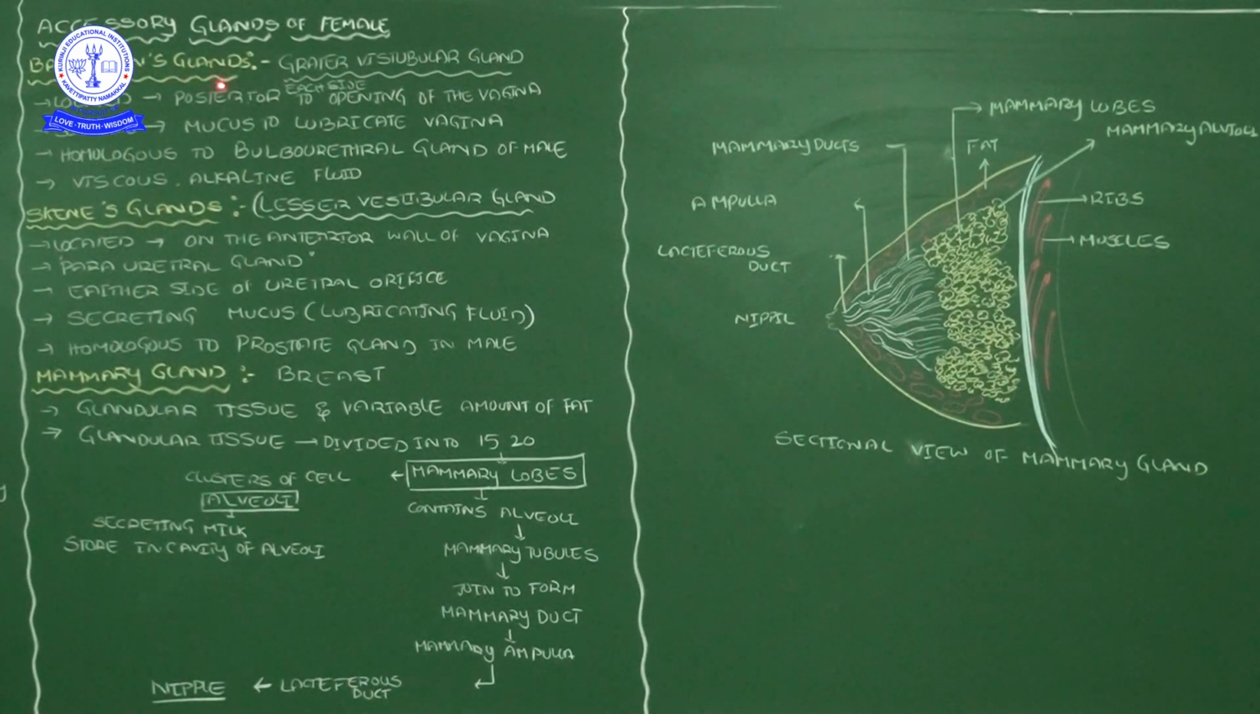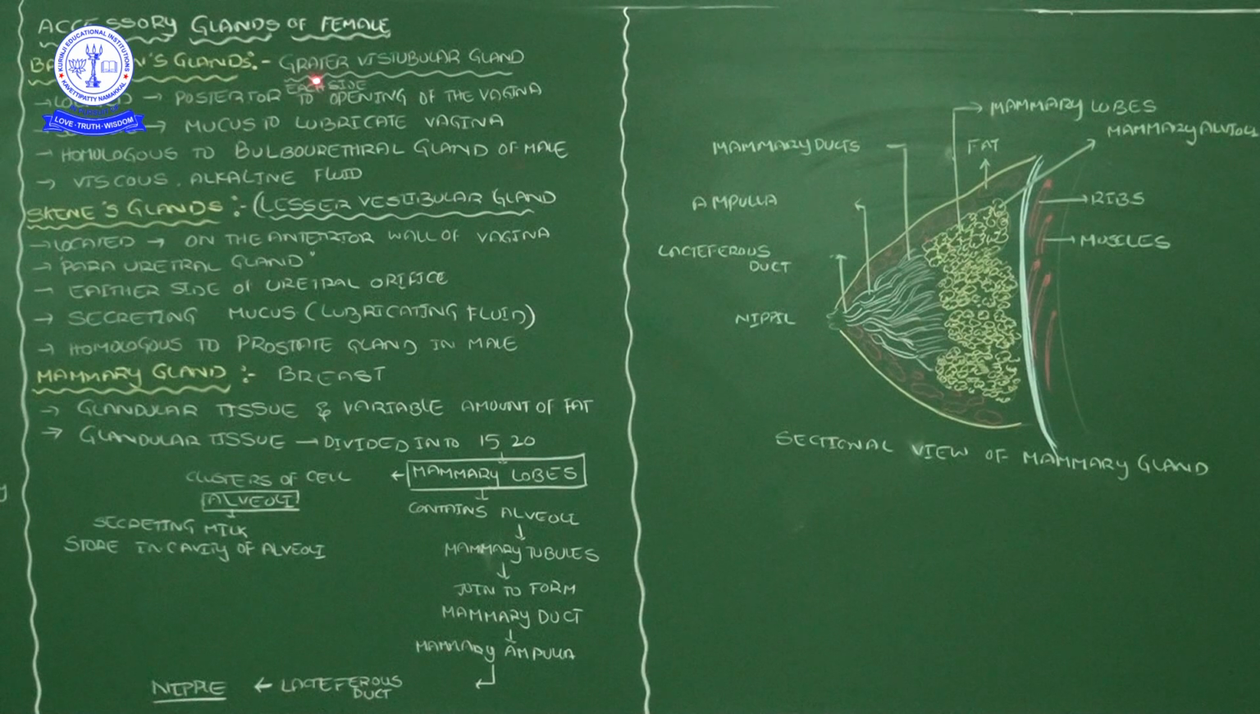Bartholin's glands are also called the greater vestibular glands. Why we call them greater vestibular glands is because these glands are located in the vestibule part of the external genitalia.